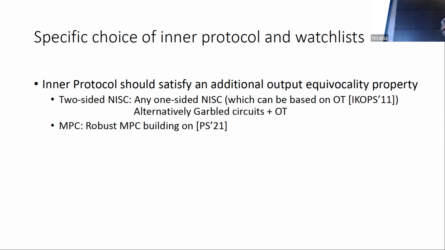In the case of two-sided non-interactive secure computation, which is one of our results, it turns out that all we need in order to build an appropriate inner protocol is just instantiate Yao's garbling plus OT with any maliciously secure OT, and that suffices. Similarly, for our multi-party computation result, we build on this work of Patra and Srinivasan, and essentially substitute maliciously secure OT in their protocol to get a robust MPC, which then suffices to instantiate our inner protocols.